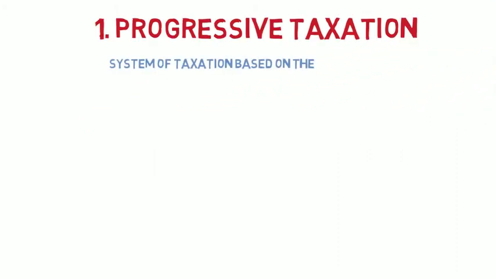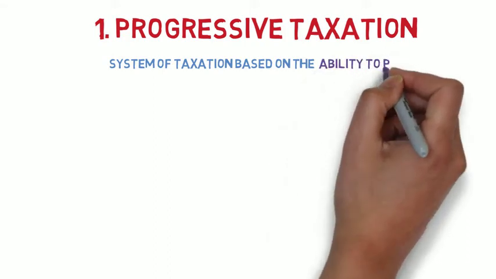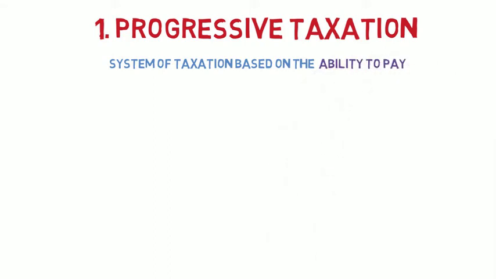Now let's see some concepts related to taxation. First, progressive taxation. It is a system of taxation based on the ability to pay. Higher the income, more is the tax rate. Tax rate increases as the taxable amount increases.